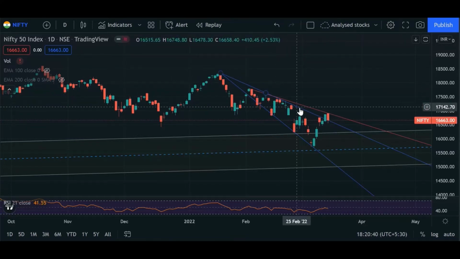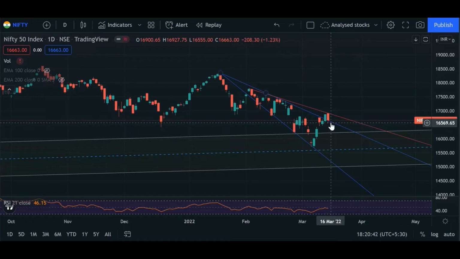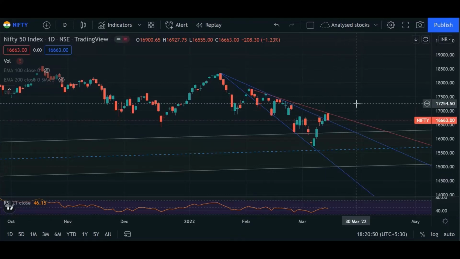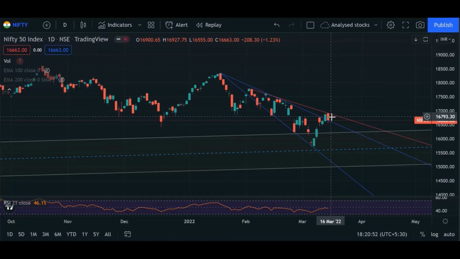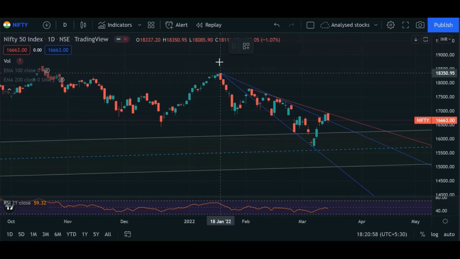The previously drawn candle, the resistance which I was expecting it to be, today this particular trend line worked as support and this acted as resistance. So for tomorrow we can expect some move around this particular area, and if we also take